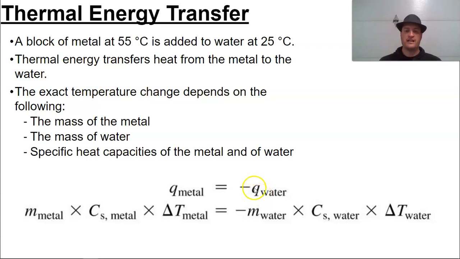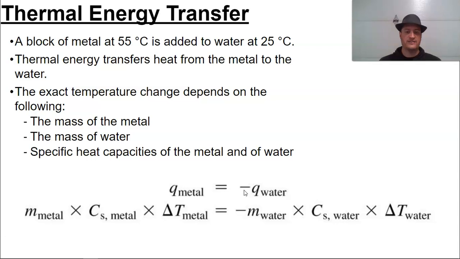Now, think about what we would have for our values. Mass and specific heat are always positive values. Change in temperature, this is going to be a decrease because the metal started hot, so therefore it'd be negative. The water's going to warm up, that would be positive. Negative over here, positive over here. That's why we have a negative sign added to the equation.